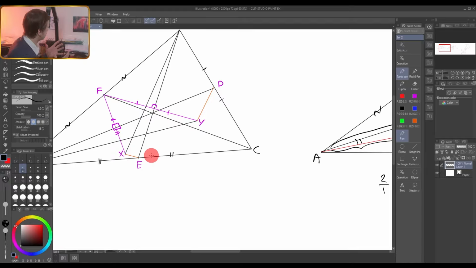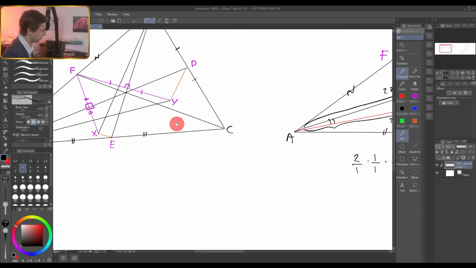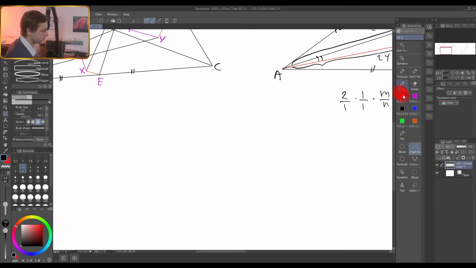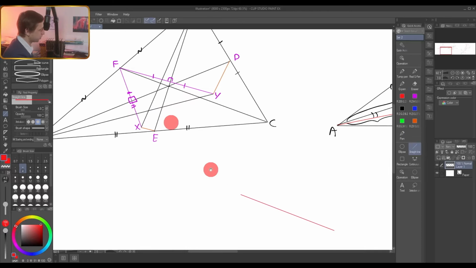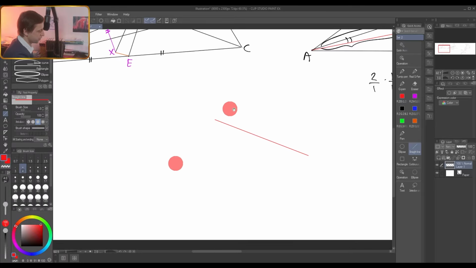The center of the circumscribed circle is the point of intersection of perpendicular bisectors to the sides of your triangle. For example, if I look at the perpendicular bisector to this segment, and the perpendicular bisector to the other segment, as soon as these segments are parallel, perpendicular bisectors to them will have to be parallel. Well, let's look at how it will be. Let's make a picture just to understand what's happening here. We have one segment DY, so the perpendicular bisector to DY will be some line. It is parallel to the perpendicular bisector to this one. So another perpendicular bisector will be some parallel line.